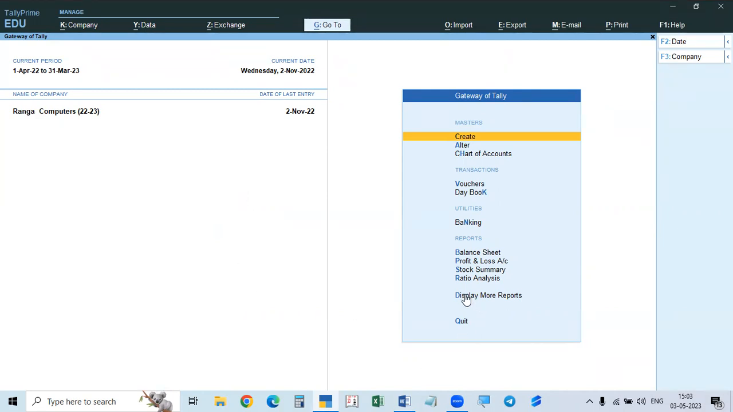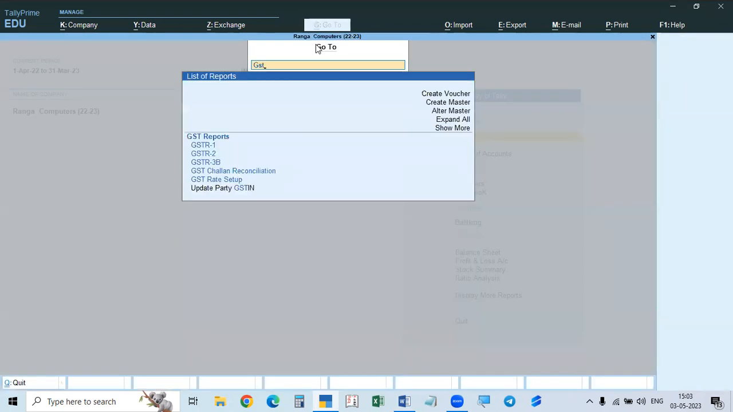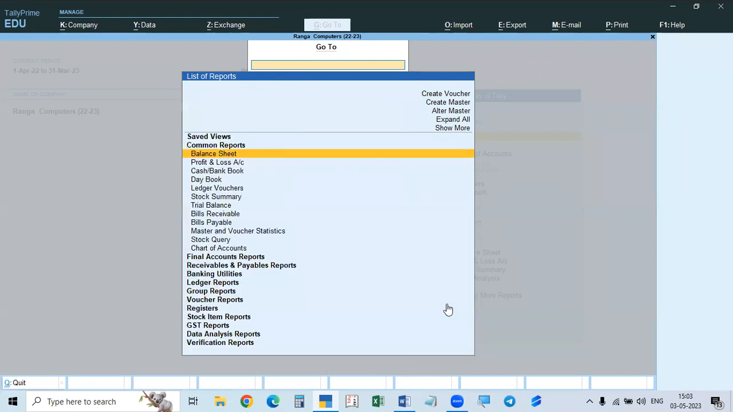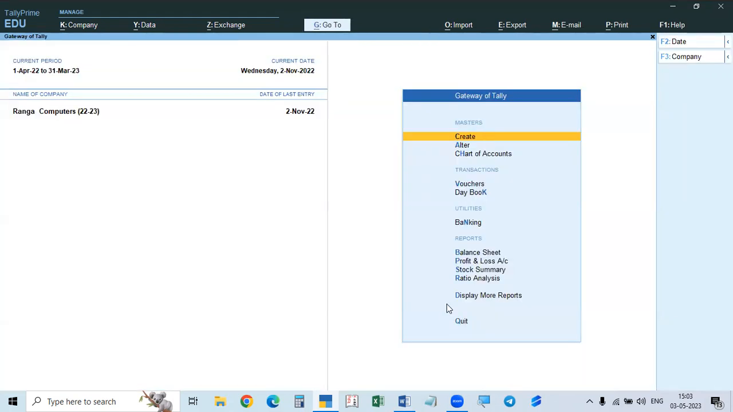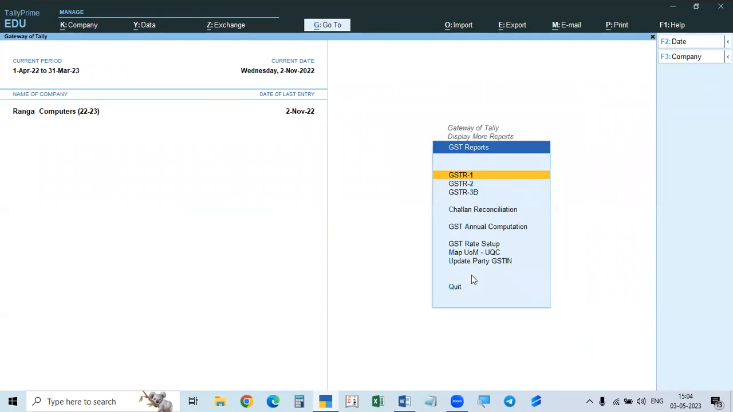So first of all, go to the taskbar search bar, and if you type GST, it will show GST reports. The 1, 2, and 3, you can click them and see the report. This is when you are on some other page. But suppose you are in the Gateway of Tally, then you can go directly: Display More Reports, then GST Reports, D, O. If you click, the same GST reports page will open.